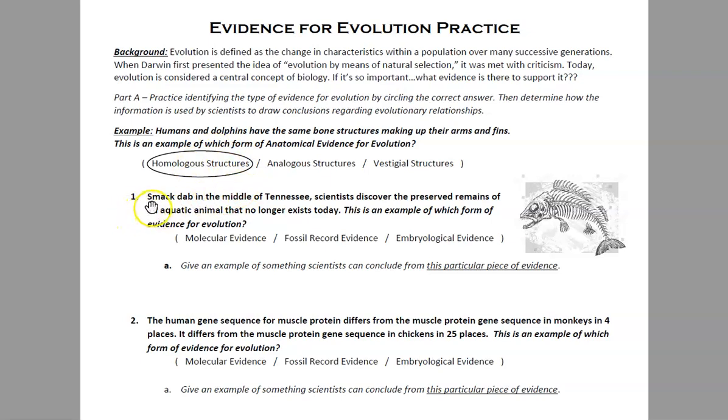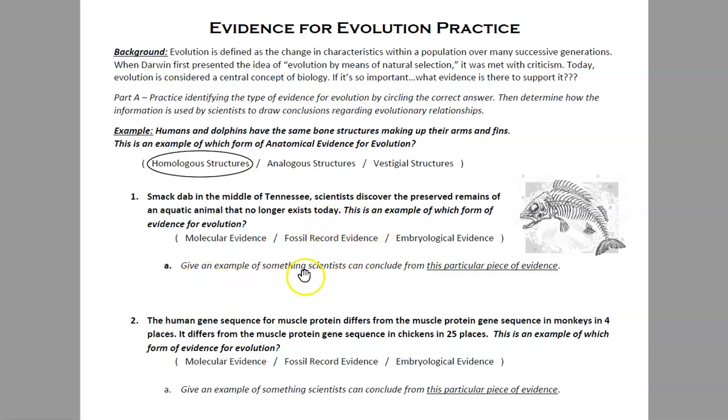Let's look at number 1. It says smack dab in the middle of Tennessee, scientists discovered the preserved remains of an aquatic animal that no longer exists today. This is an example of which form of evidence for evolution? We said in the notes that preserved remains of organisms are fossils. So this would be fossil record evidence.